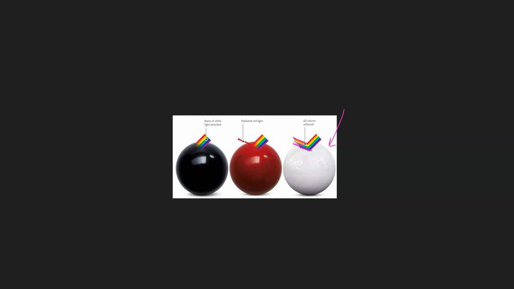Okay, what if the color is red? If the color is red or blue or green or yellow, it absorbs all the colors of the light that illuminate that red object, and only the red color itself is reflected. As you see here, only the red color is reflected from that object. All the incident colors are absorbed except the color of the object itself, which is reflected.